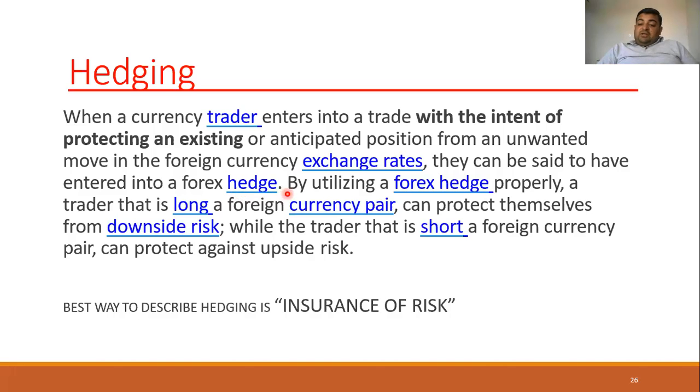By utilizing this forex hedge properly, a trader that is long a foreign currency pair can protect themselves from downside risk.